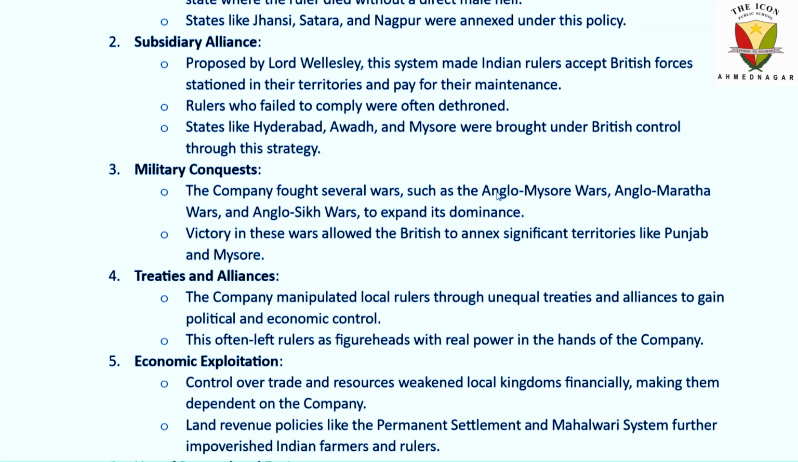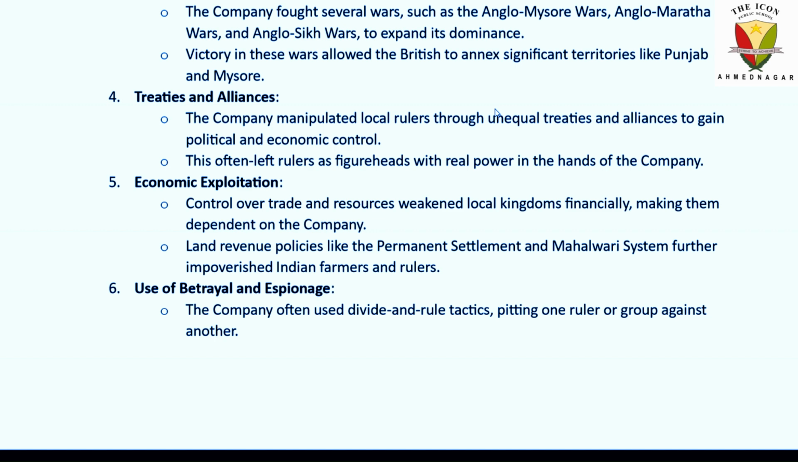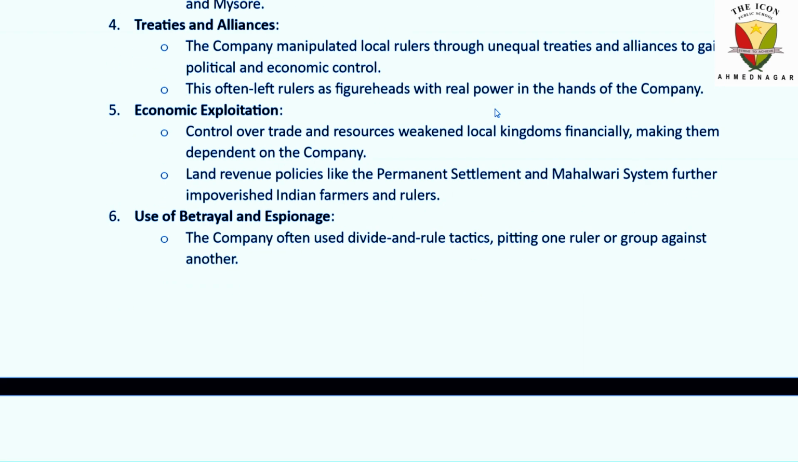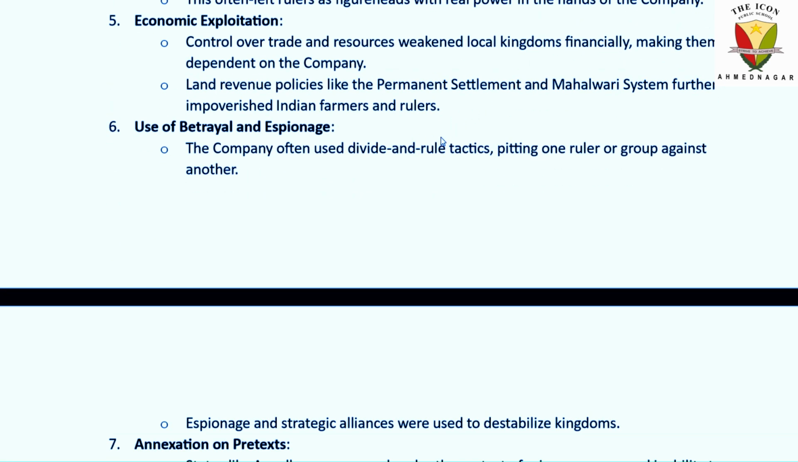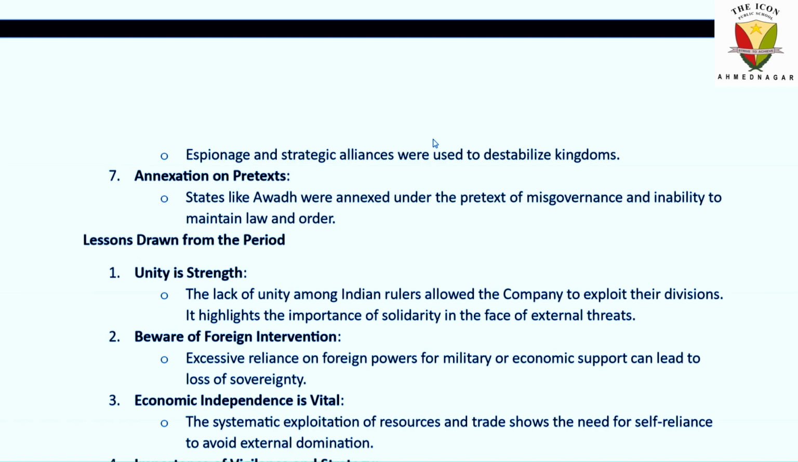Okay. Military conquest. The company fought several wars such as the Anglo-Mysore Wars, Anglo-Maratha Wars, and Anglo-Sikh Wars to expand its dominance. Victory in these wars allowed the British to annex significant territories like Punjab and Mysore. Treaties and alliances were made. Economic exploitation was going on. Use of betrayal and espionage. Basically, the company often used divide and rule tactics. The best example is Bengal, where they divided Hindus and Muslims. Annexation on pretext: states like Awadh were annexed under the pretext of misgovernance and inability to maintain law and order.